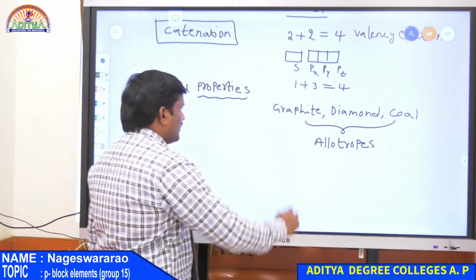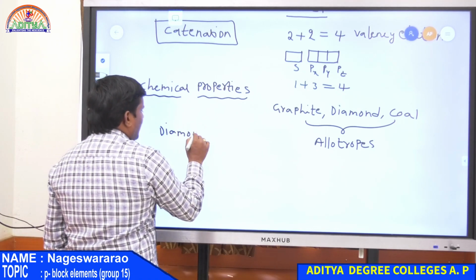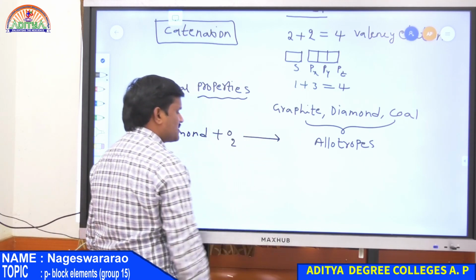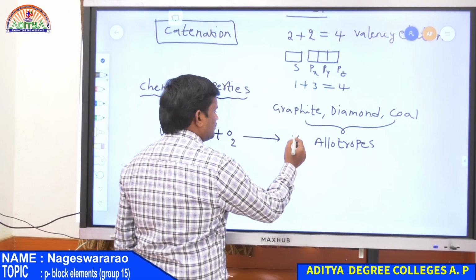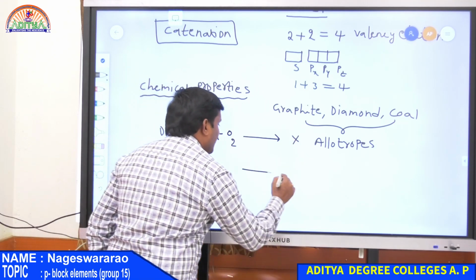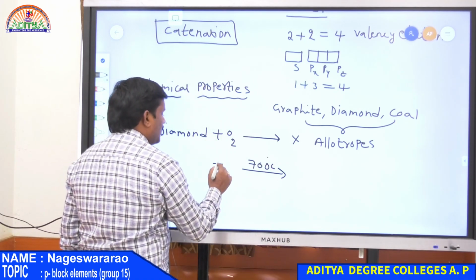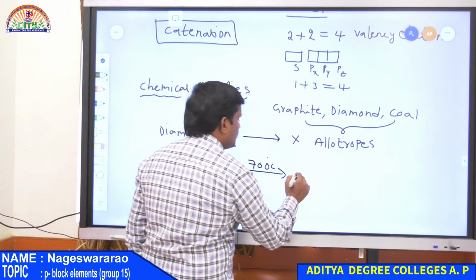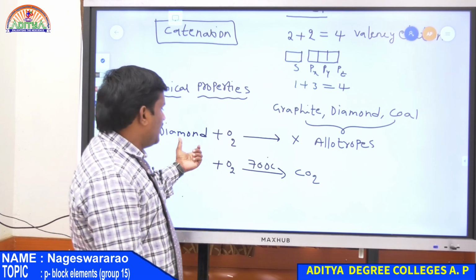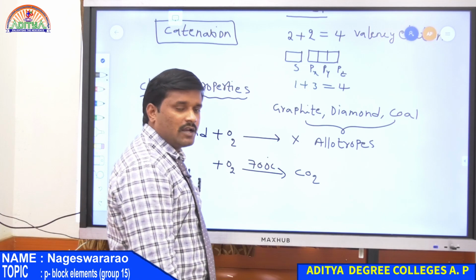So here diamond is the strongest compound and it does not react with water or oxygen at normal conditions. So here no reaction. It means diamond is inert, but at 700 degrees centigrade, this diamond burns in oxygen and gives CO2, carbon dioxide.